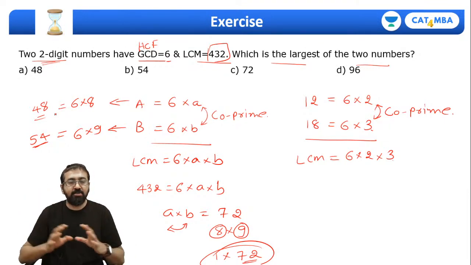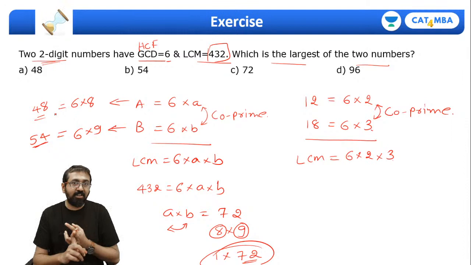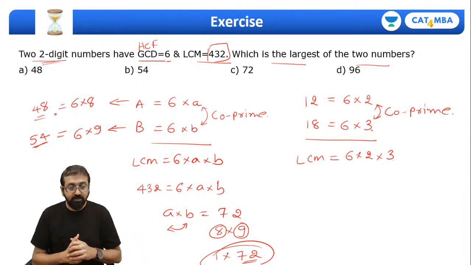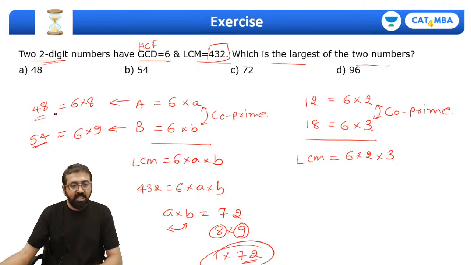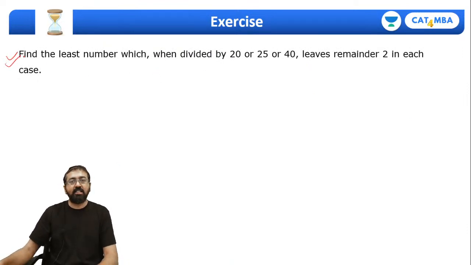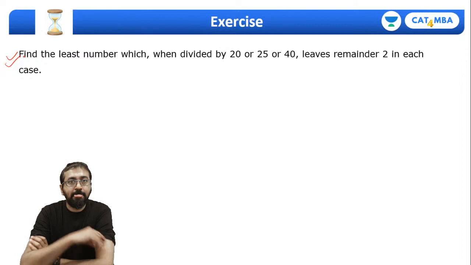See, we have revised many concepts up till now, right? We have completed number line, modulus, and greatest integer, least integer. Then we have also discussed divisibility, HCF, LCM, along with the minor concepts like prime factorization, number of factors, Euler numbers, and then shortcuts for HCF, LCM also, along with divisibility tests, right? So this is what we have discussed up till now. So let me show you a few more questions. If you can tell me the answer, please solve this question and type the answer in the chat box quickly. Everyone, if you want, you can pause it here and do it, and then verify your answer with me. So this is how you can solve this question.